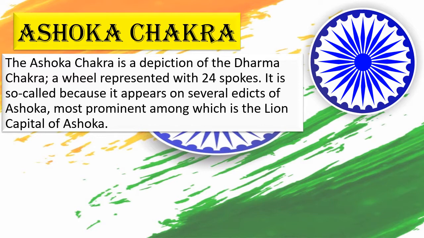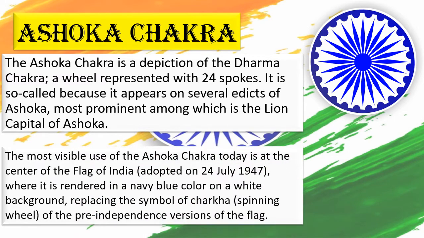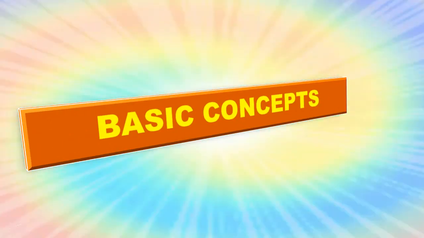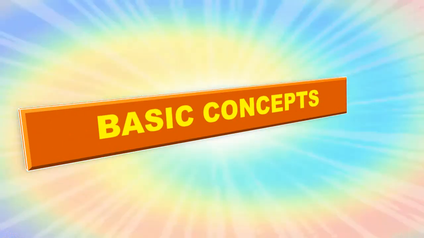It is so called because it appears on several edicts of Ashoka, most prominent among which is the lion capital of Ashoka. The most visible use of the Ashoka Chakra today is at the center of the flag of India, adopted on 24th July 1947, where it is rendered in a navy blue color on a white background, replacing the symbol of Chakra spinning wheel of the pre-independence versions of the flag. Now let us learn some basic concepts related to a circle.